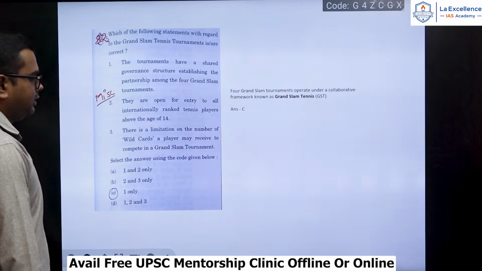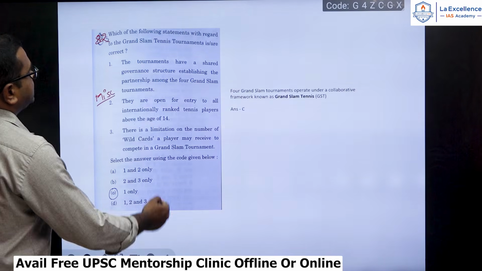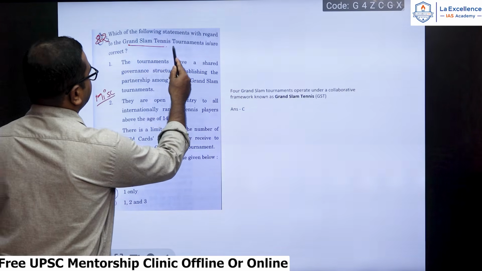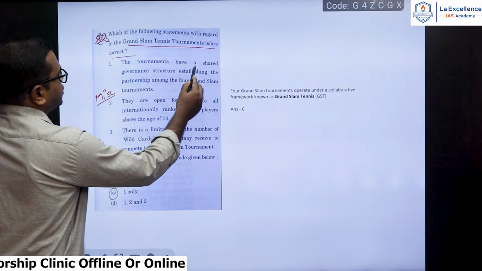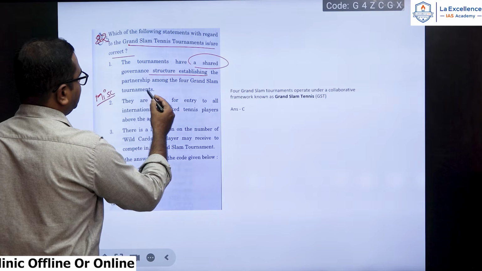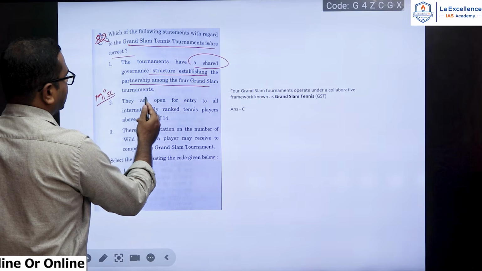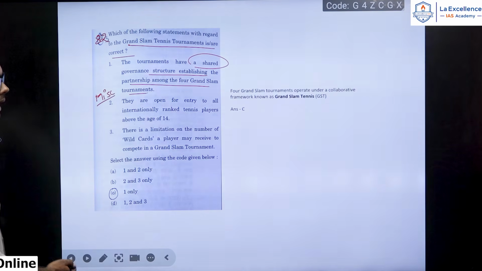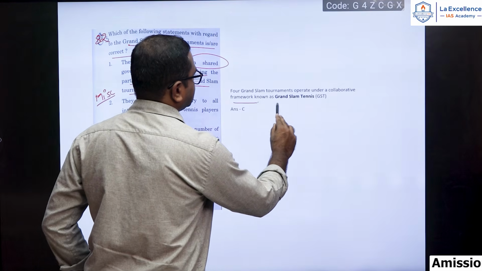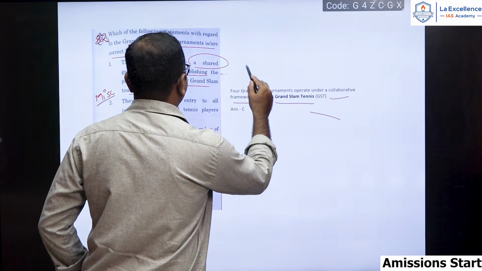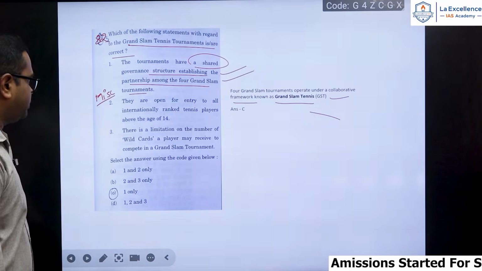Okay. And the next question is, which of the following statements with regard to the Grand Slam tennis tournament is correct? The tournaments have a shared governance structure to establishing a partnership among the 4 Grand Slam tournaments. So the Grand Slams will operate under a collaborative framework known as Grand Slam tennis, and thus they have a shared governance structure.